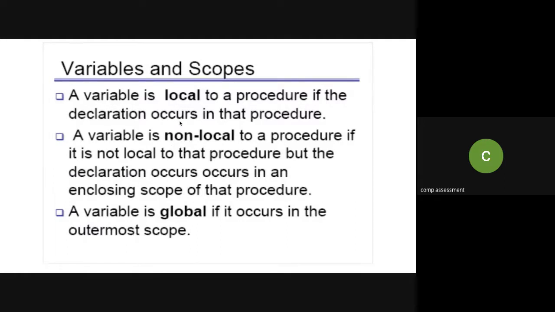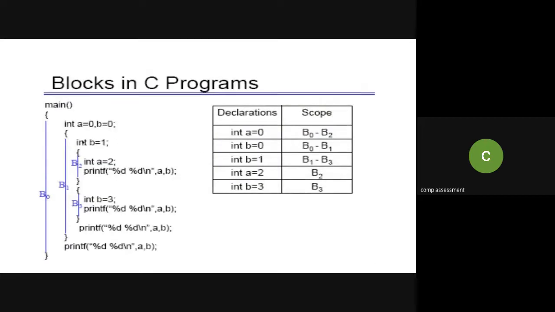And what is the scope? That is the visibility, or the block of code in which that variable will be accessible. As I mentioned, there are three types of variables: local, global, and non-local. Scope is nothing but the availability of that variable in a particular line of code or block. So this is an example. I will go to the code so that it will be easy for you people to understand.